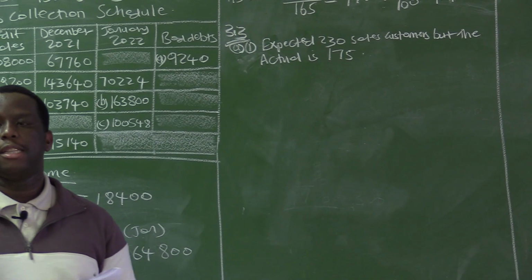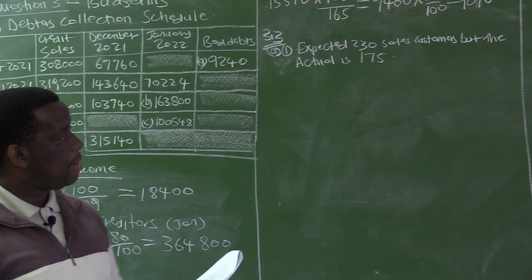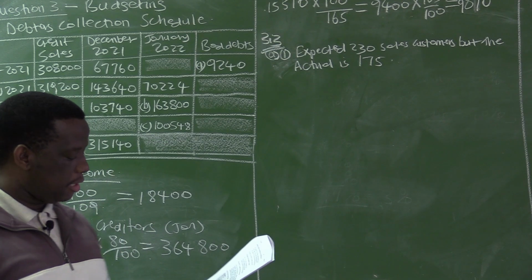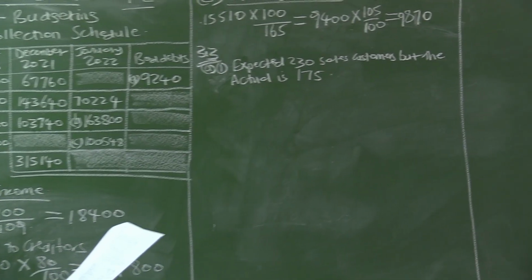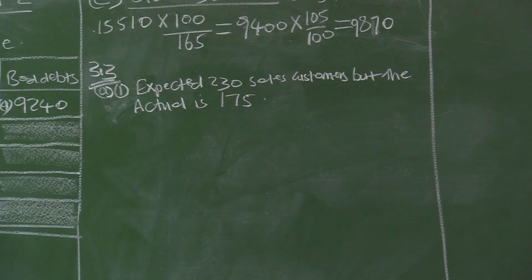You can see that the sales staff is not doing well. So that is why Brian maybe is considering reducing the number of workers in the sales department, because the number of customers expected was 230, but the actual is 175.